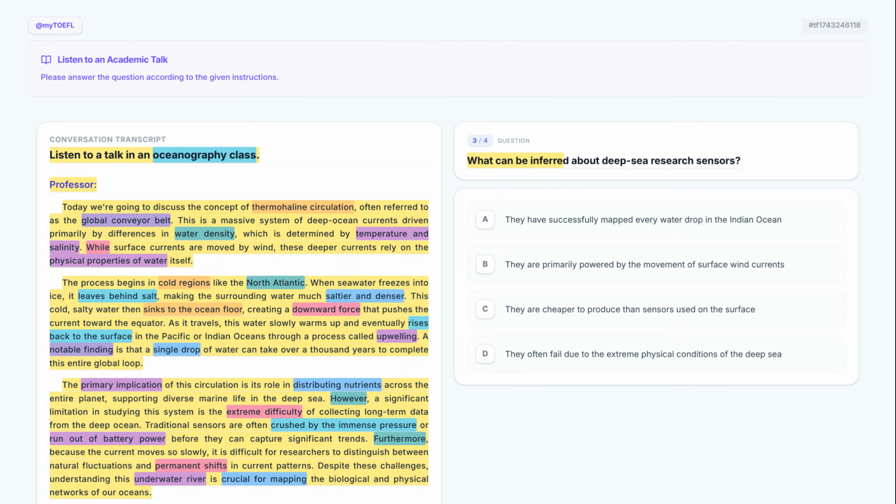What can be inferred about deep-sea research sensors? This question asks what can be inferred, which means we must find a logical conclusion about deep-sea research sensors based on the limitations the professor described.